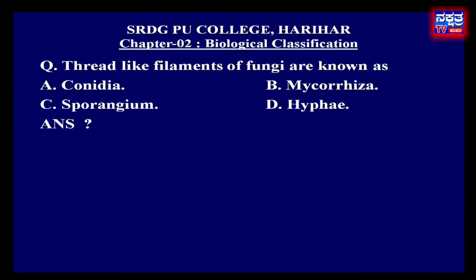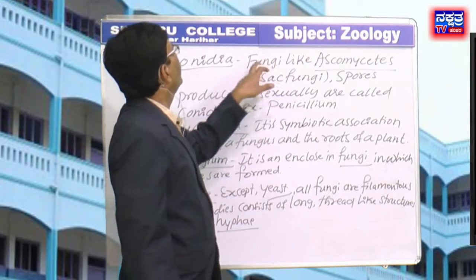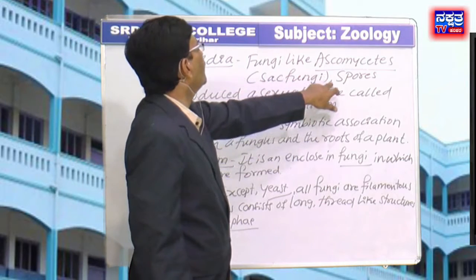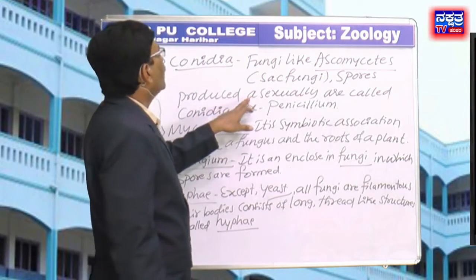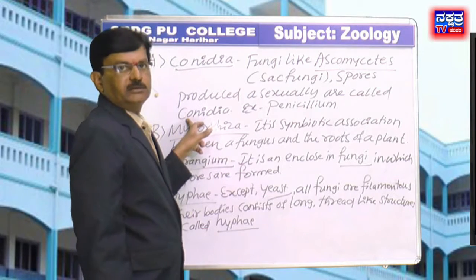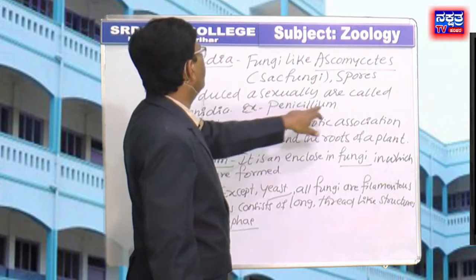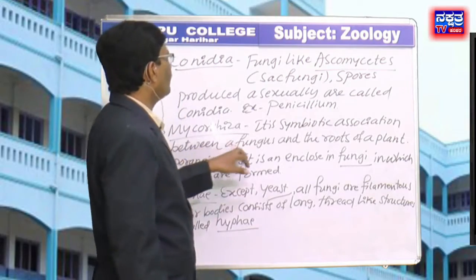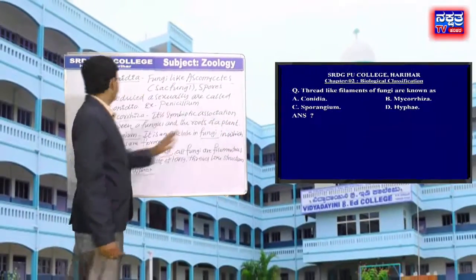Move to next question. Thread-like filamentous of fungi are known as option A, conidia, option B, mycorrhiza, option C, sporangium, option D, hyphae. Fungi like ascomycetes, they are also called as sac fungi. Then they produce spores. They are called as the conidia. Okay. Example, penicillium. Mycorrhiza, it is symbiotic association between a fungus and roots of a plant.